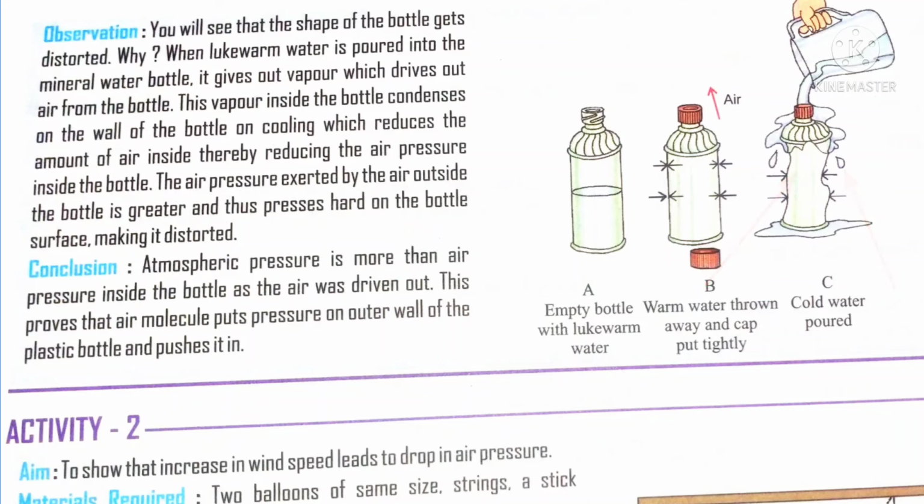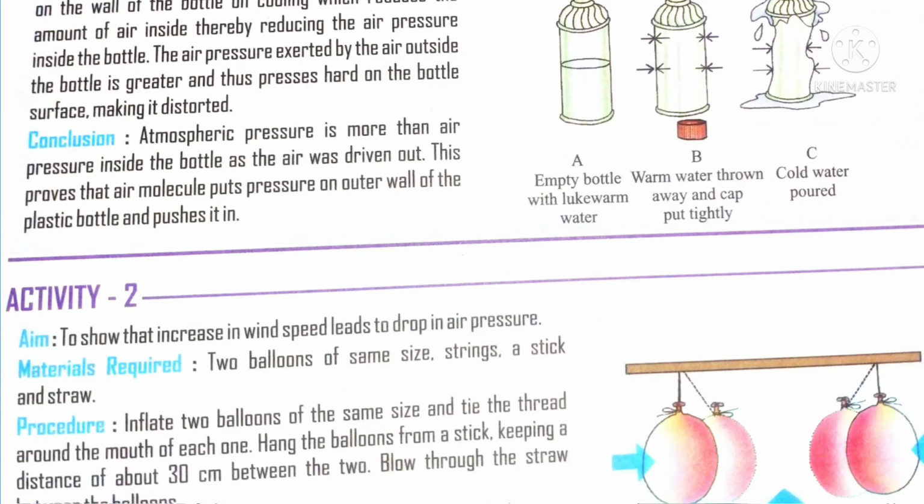Activity 2 is to show that an increase in wind speed leads to a decrease in air pressure. Here you are going to take 2 balloons of the same size and strings, a stick and a straw. Now you are going to tie 2 inflated balloons on both ends of the stick. What you are going to do is now blow yourself in between the balloons.